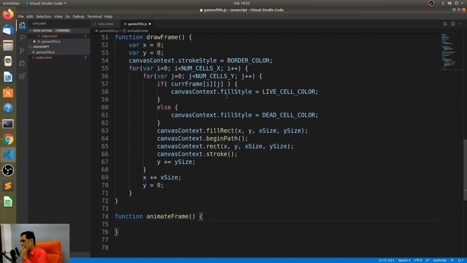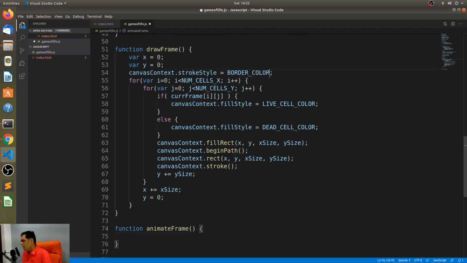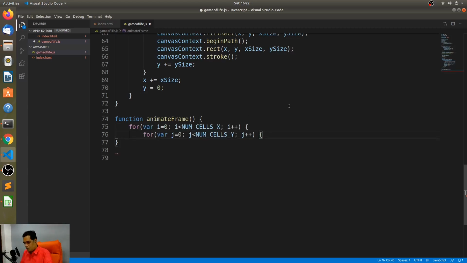Okay, so this animate frame is the one that is going to be called over and over again. Once it evaluates a frame, we'll have to call the animate frame again. We'll see how to get to that. So once again, we need our very famous for loops. It's just looping over and over again, and this is where we start evaluating. Now remember, we'll have to evaluate based on the previous frame. Because if I make changes to the current frame, then down the line, the next cell takes a beating and all of those things happen, right? Yes.